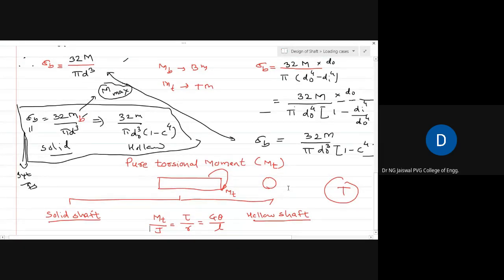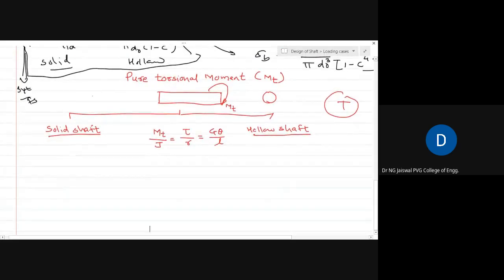So now, torsional moment MT. Again, I want you to take note of this equation, which you are aware of from strength of materials. MT upon J, you must have read it earlier as T by J, but I am replacing torque T by another notation, MT. MT by J is equal to tau by R is equal to G theta by L. Here MT is torsional moment, J is polar moment of inertia, tau is shear stress, and R is the radius.